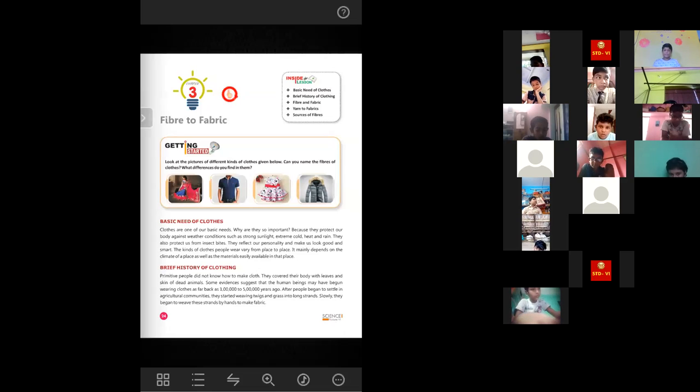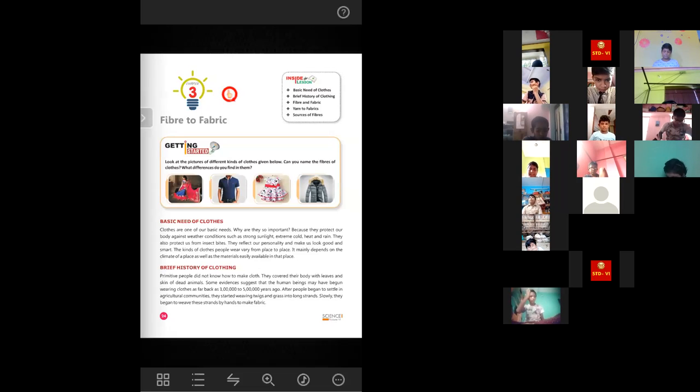And then fiber to fabric, how we make the clothes. The material for the clothes, we actually get it from plants, from cotton, and not only plants, from some silkworms also. And later, not today, I will also show you the processes by videos. The main material from which we are getting it is called the fiber. And the clothes that we are wearing are called the fabric. So we will know the journey of this fiber to fabric.